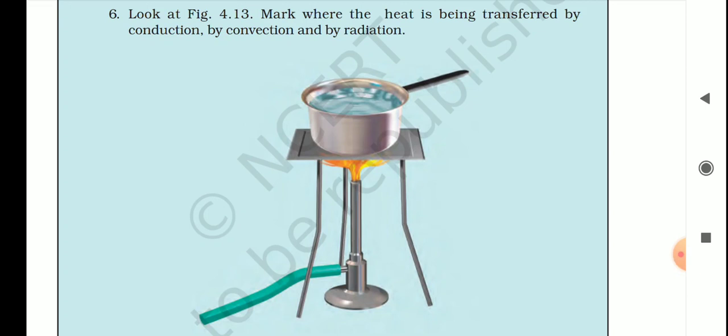So I hope you can see the pan, the surface of the pan, or you can say in the pan, the steel part, the heat will be transferred by conduction. The liquid that is kept inside the pan, the heat transferred to it will be by convection, and on the side it will be by radiation. Okay, students,